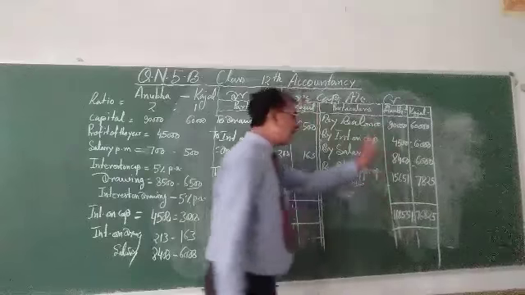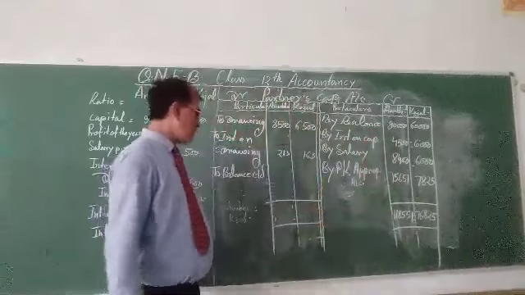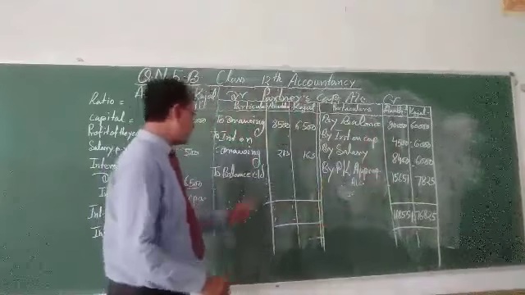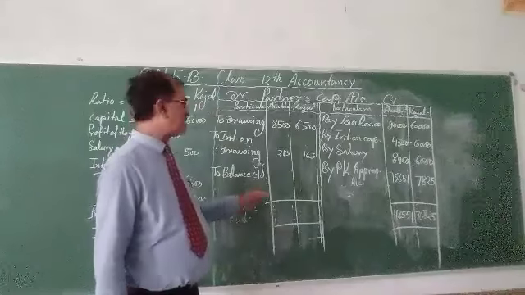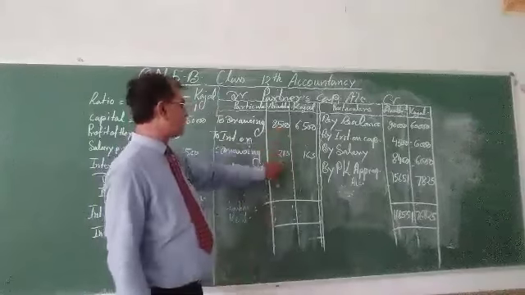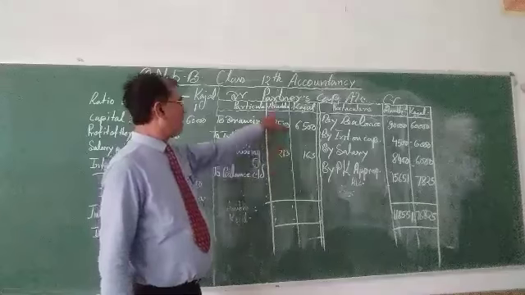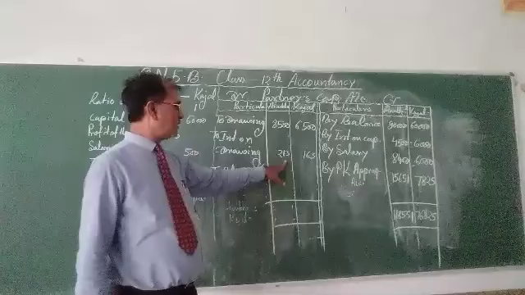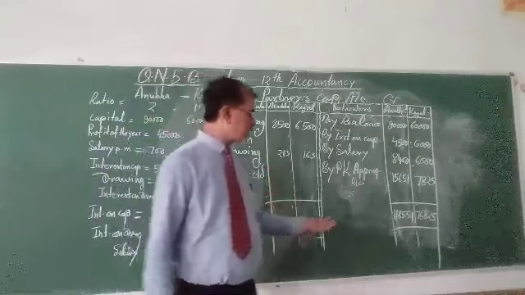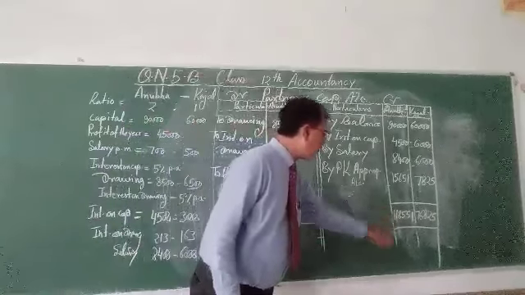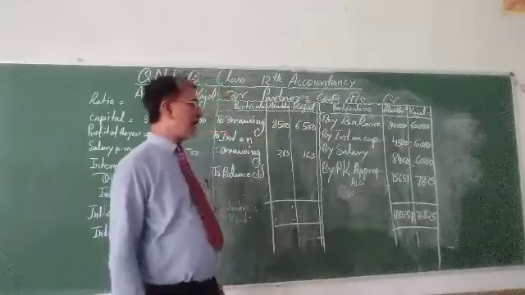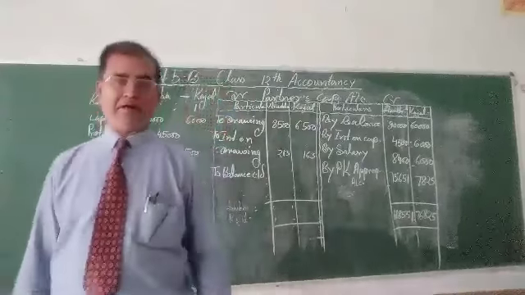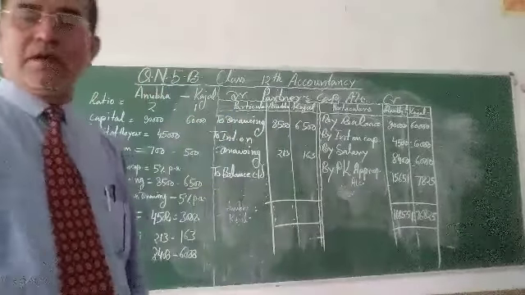This one is the credit side total, and you have to find out the difference, that is the closing balance. Anubhav's total 8,713 subtracted from 1,18,551.